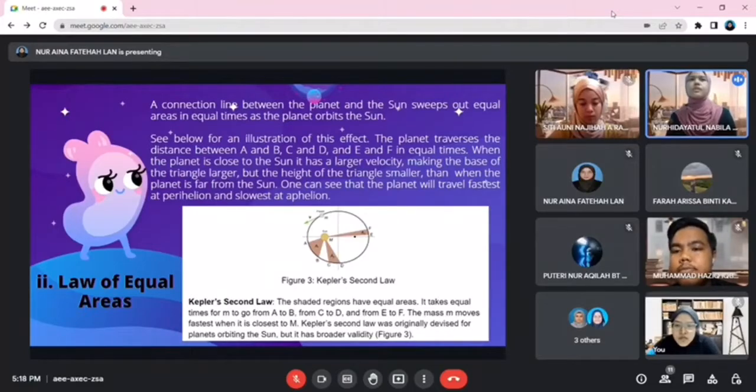So that is figure 3, which is Kepler's second law. It states that the shaded regions have equal areas. It takes equal times for m to go from A to B, from C to D, and from E to F. The mass m moves fastest when it is closer to M. Kepler's second law was originally devised for planets orbiting the Sun, but it has broader validity.